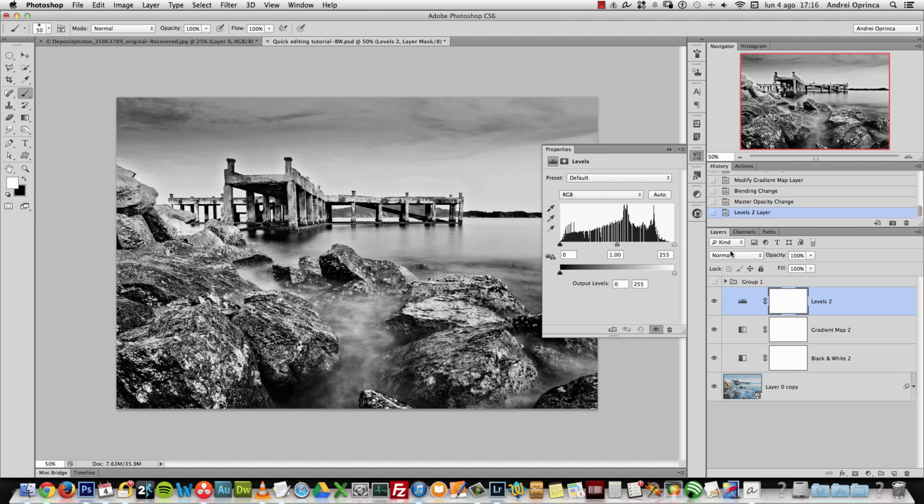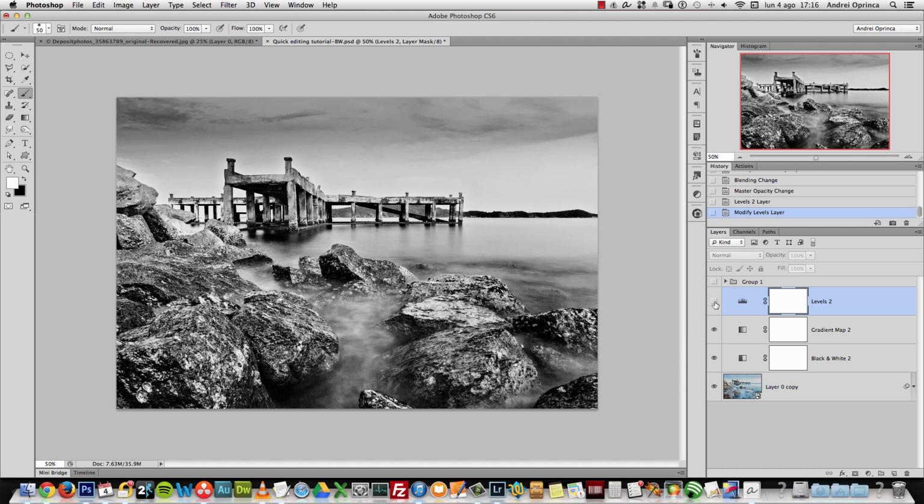I will add some levels and just pump up the highlights just a bit, like that. And I will not touch the midtones and the shadows either, so you can see the before and after, just to add a bit of light here on this part of the image on the center. And then if you like it, on some images it looks nice, on some images it doesn't.